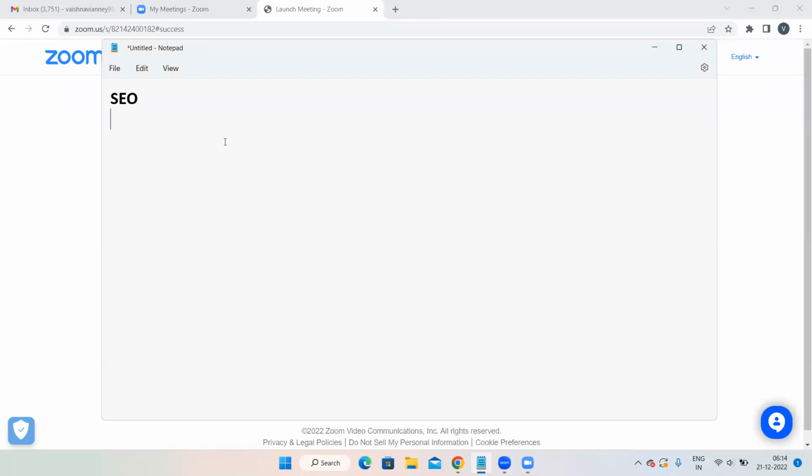So we are going to start SEO today. That is after website designing, SEO. And the full form of SEO is known as search engine optimization. Now, what exactly is this search engine optimization?